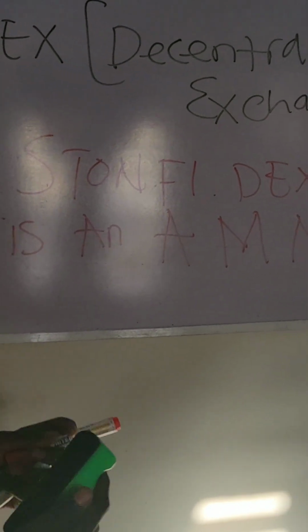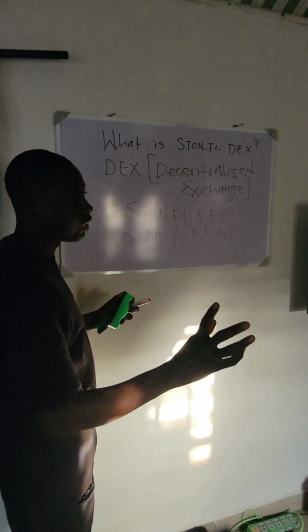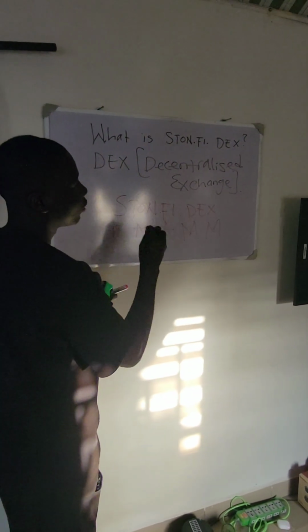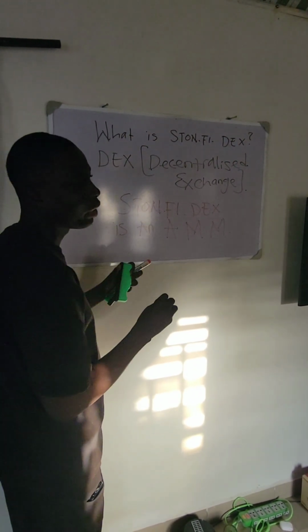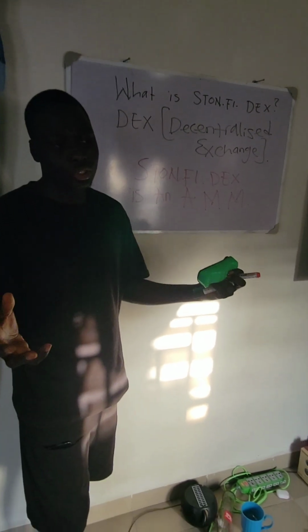an AMM. What do I mean by AMM? AMM simply means automatic market maker. So now this explains the concept of what STON.FI DEX is. STON.FI DEX is an automatic market maker where we have now bridged the gap between having a centralized exchange give us the liquidity we need to make our transactions on STON.FI DEX.